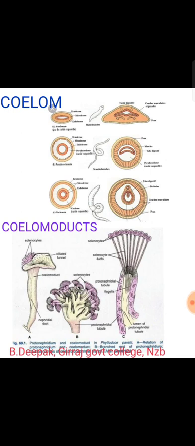The portion of the peritoneum that underlines the body wall is the parietal peritoneum. The portion of the peritoneum that covers the visceral organs is the visceral peritoneum. The cavity located between the parietal peritoneum and the visceral peritoneum is the eucoelom.